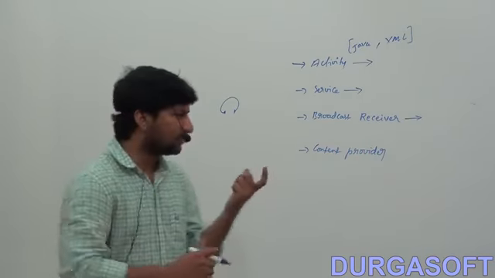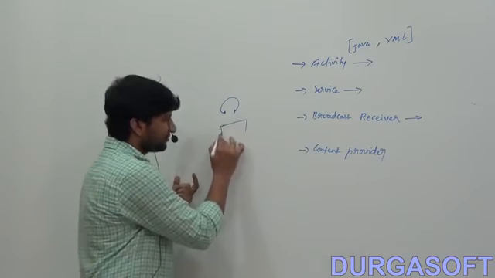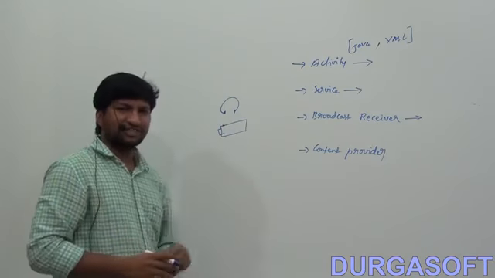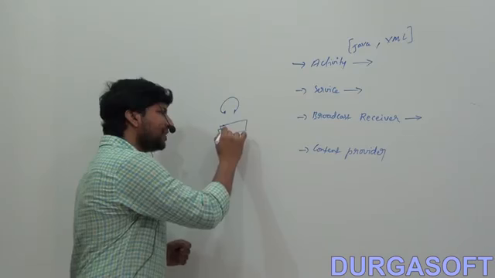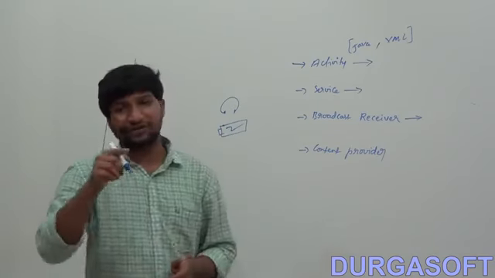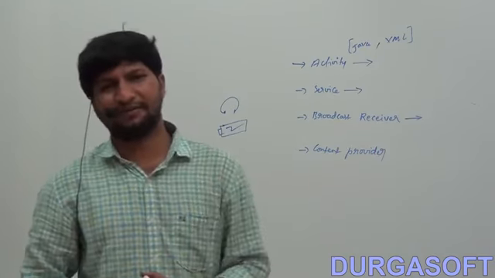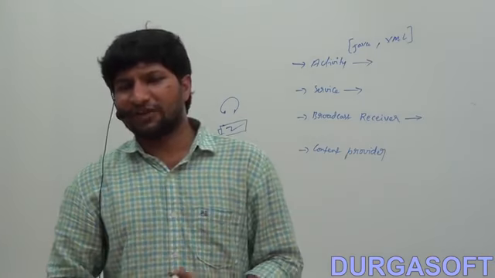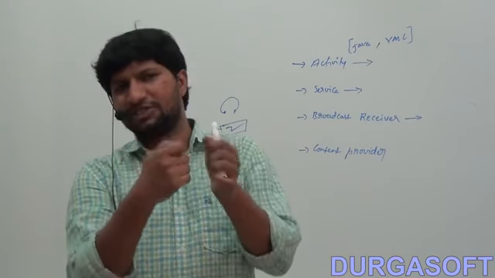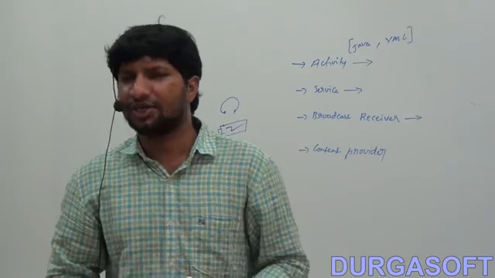This is the charger symbol by default. Once you connect the charger, it immediately changes the symbol like this. How does your device recognize that the charger is connected? Once the USB is connected, you will get a notification that USB is connected. How does your device recognize that USB is connected?